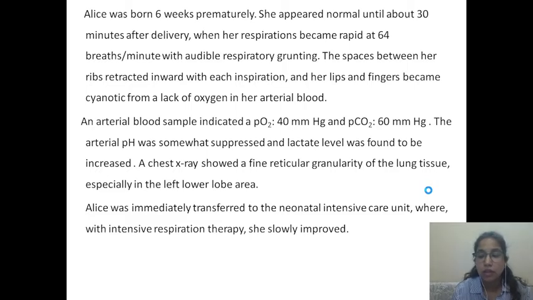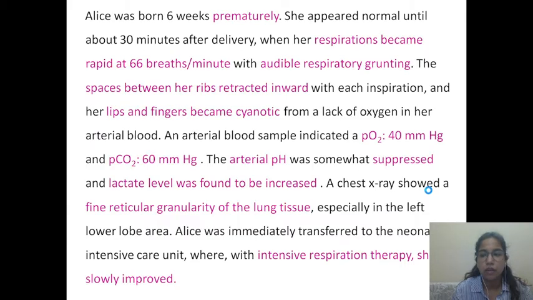Now let us see what are the key points in the given clinical history which make you arrive at a diagnosis. So this child is born prematurely. So we must know what are the various risks that are involved with a premature delivery. What are the risks to the baby?